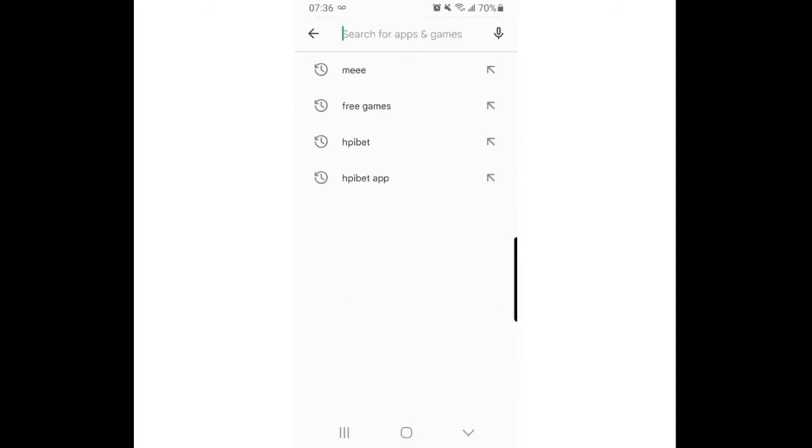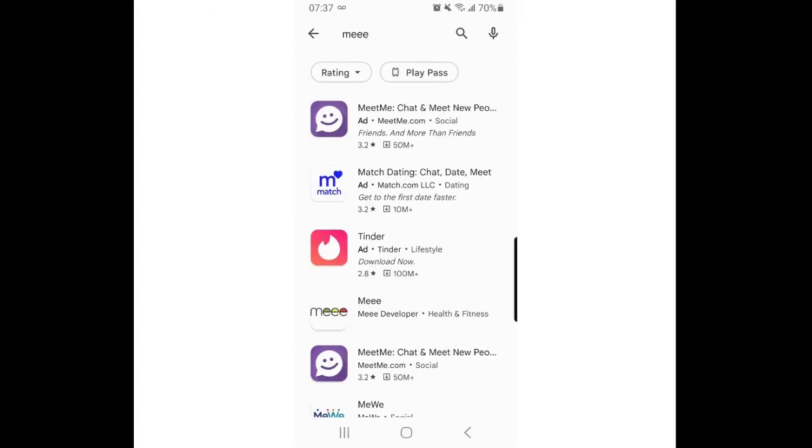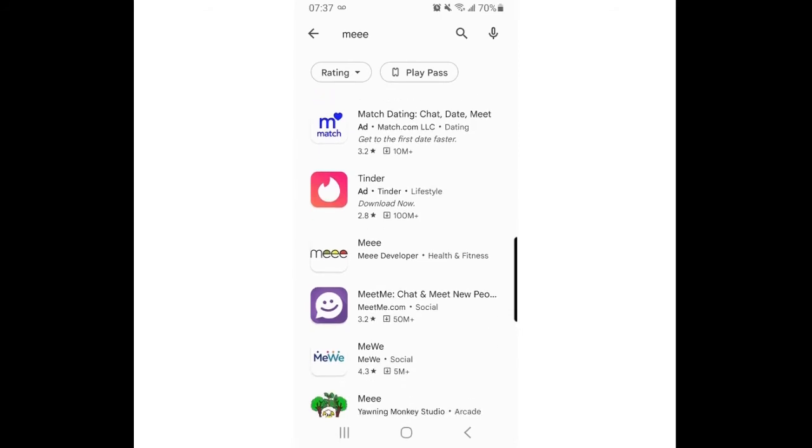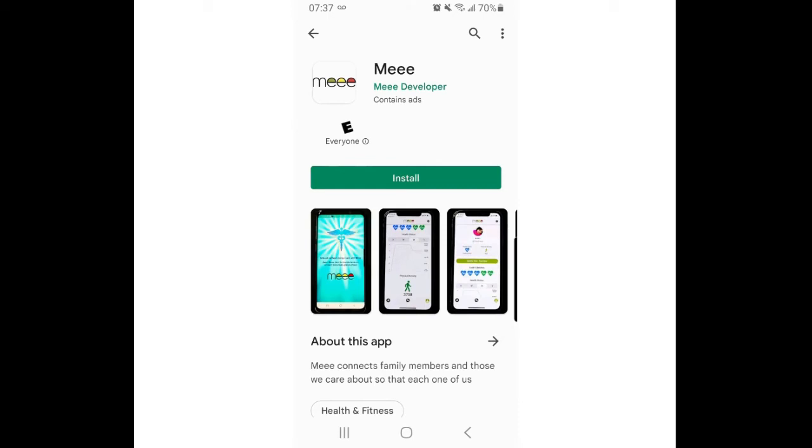Then we use the search box, type in meee, three E's. You see the app there. Click on the app and click install.